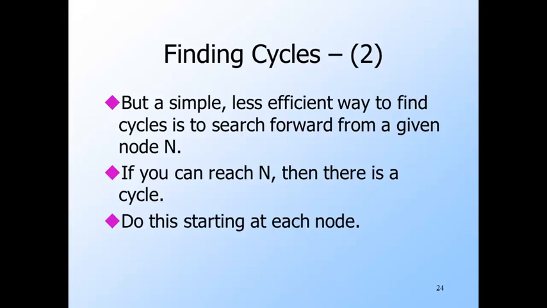We're going to do the same thing for each node n. Starting at n, search forward until you either can reach no more nodes or you discover that you can reach n. That is, here's node n, we explore forward from it, and if we're lucky, at some point we reach a node that has an arc back to n. If you can reach n, then you have a cycle and we can conclude the language of the DFA is infinite. If not, try the same process from another node. If you exhaust all the nodes as starting points and you still haven't found a cycle, then there are none and you conclude the language is finite.